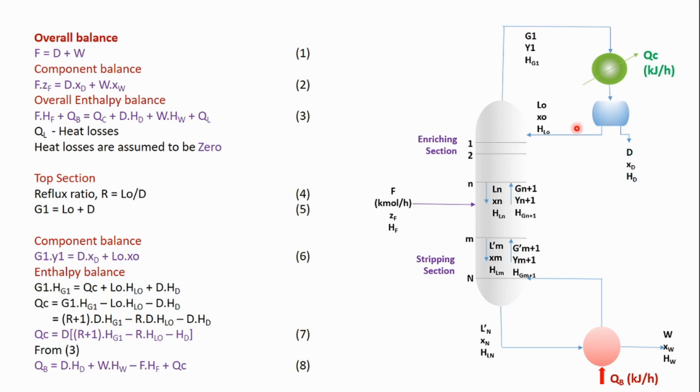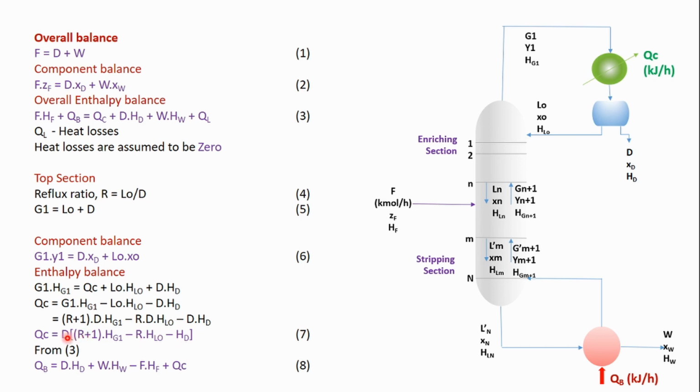So the equations are rearranged here and put in terms of the reflux ratio. Finally we get the value of QC, the rate of heat removed from the condenser, as D into (R+1) multiplied by HG1 minus R HL0 minus HD. Simple rearrangement and you will get this.